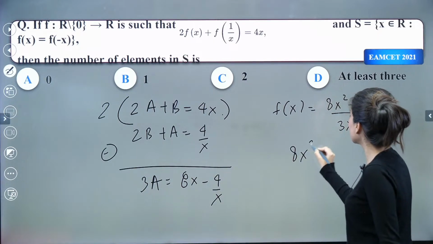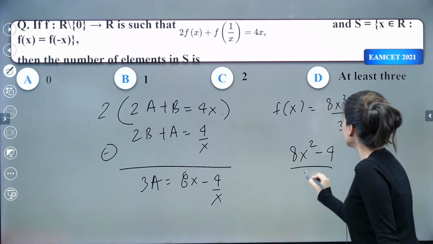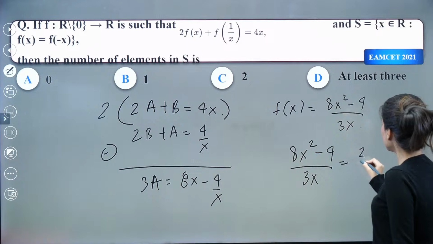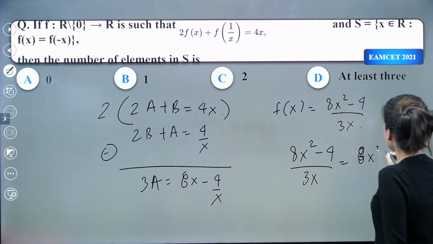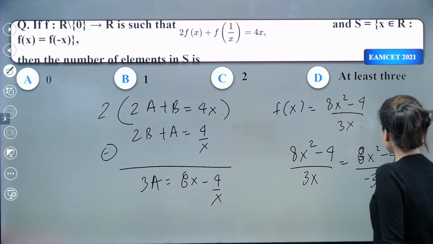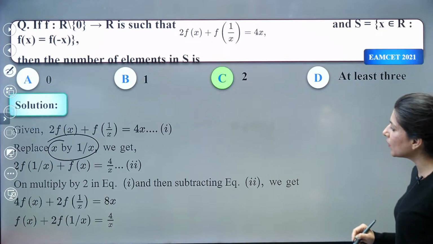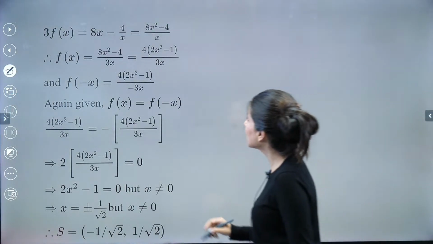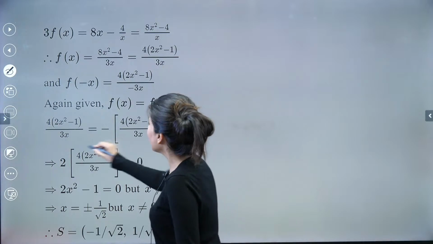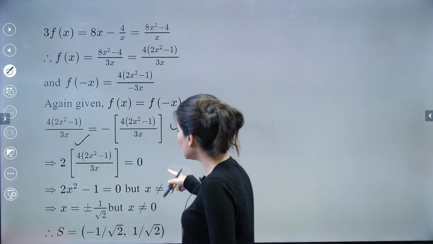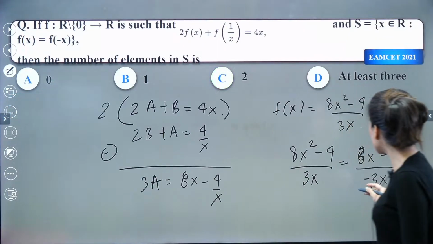Now we need to equate. 8x square minus 4 upon 3x will be equal to 8x square minus 4 upon minus 3x. So basically what we are doing is fx is equal to f of minus x. So the moment you equate these two quantities, fx and f of minus x, what do you get? Again, you are going to get the same equation clearly.